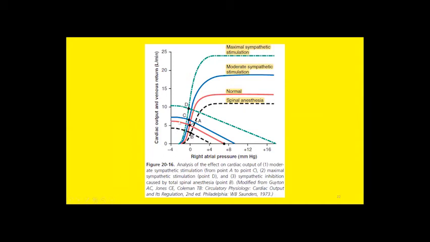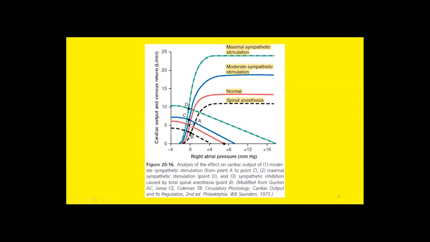Similarly, this red curve is the normal venous return curve, and this is the equilibrium point, point A. So the normal cardiac output is around 5 liters per minute at the pressure of 0 millimeters in the right atrium, and the same is the amount for venous return. This is the equilibrium point.